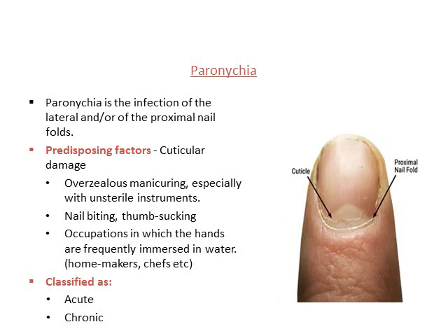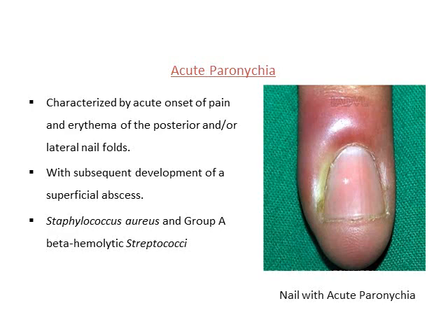Paronychia is an infection of the nail fold, where the lateral and proximal nail folds get infected and become swollen. It's mainly seen in people who are working in water for a long time, or who are washing their hands more frequently, or who have the habit of nail biting and thumb sucking. It can be acute or chronic. In acute, you will see a pus-filled lesion at the side of the nail. This is a very painful condition and that has to be drained.